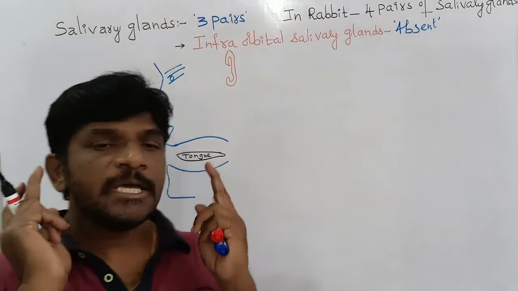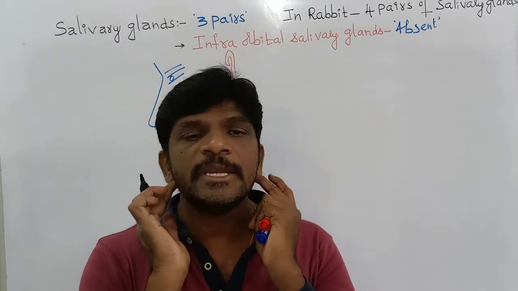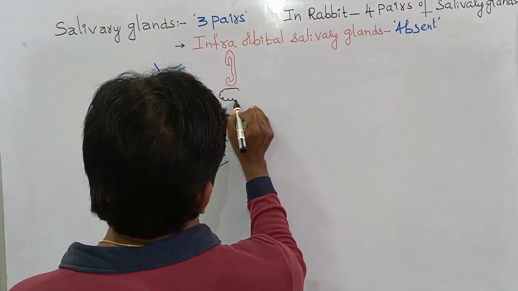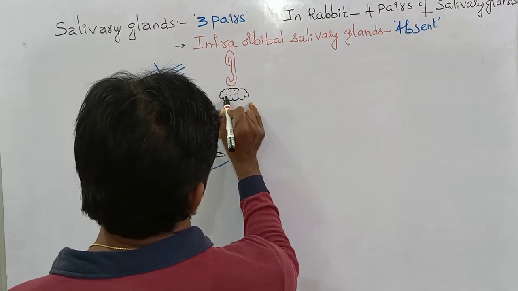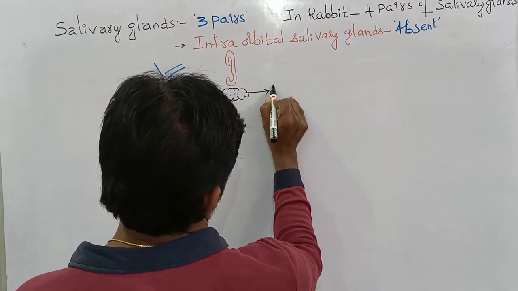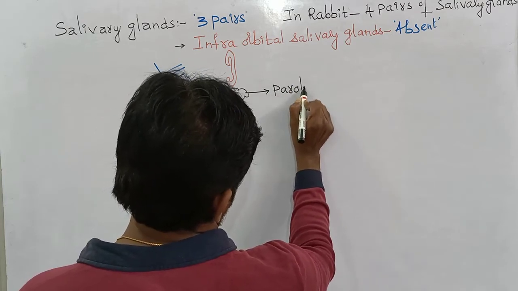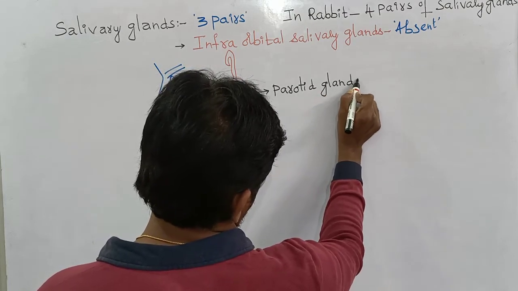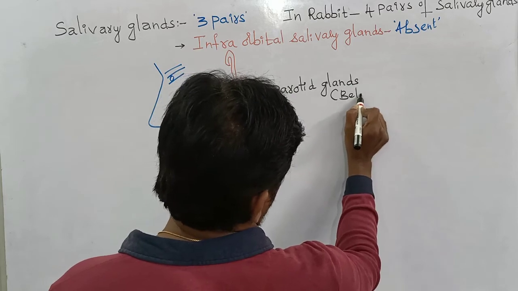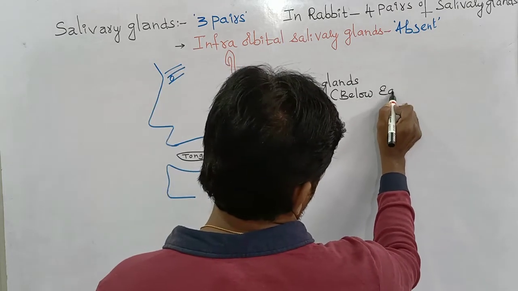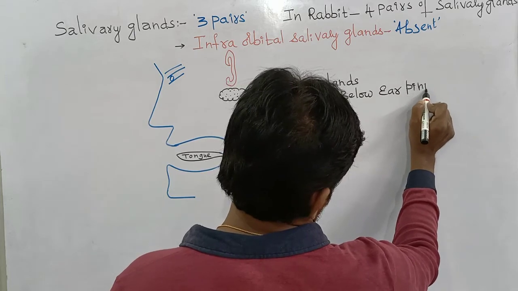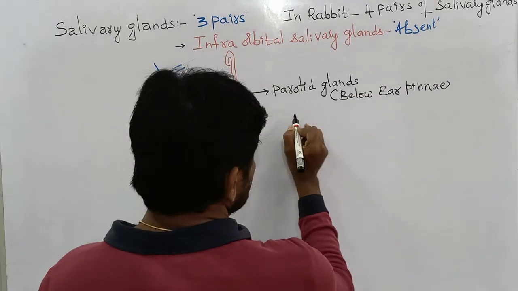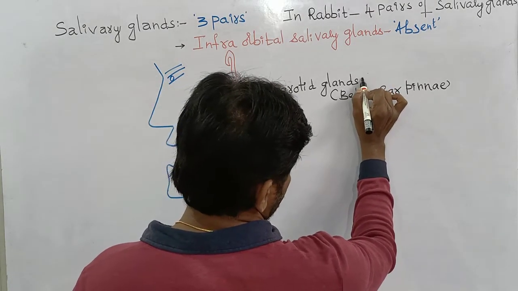There is a pair of salivary glands present below the ear pinna on either side. These salivary glands are called the parotid salivary glands. Below the ear pinna, on either side, the parotid salivary glands are the largest salivary glands.